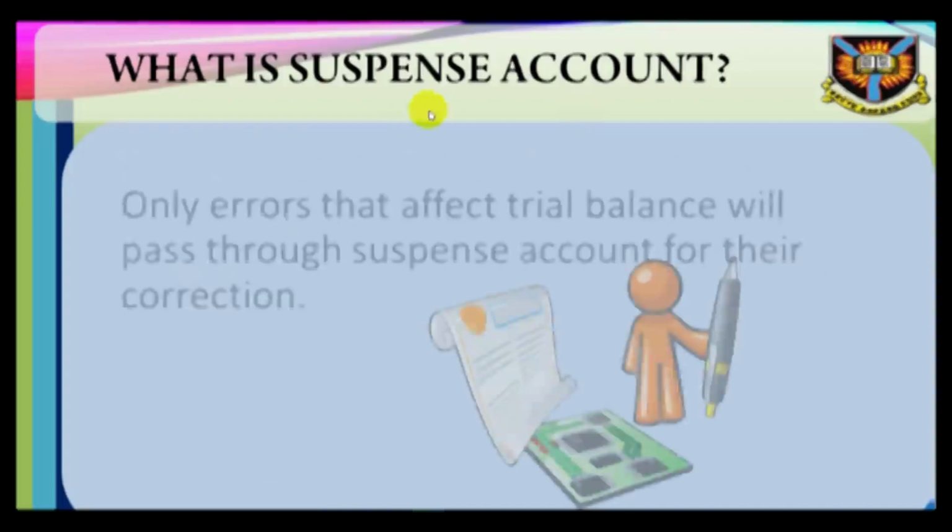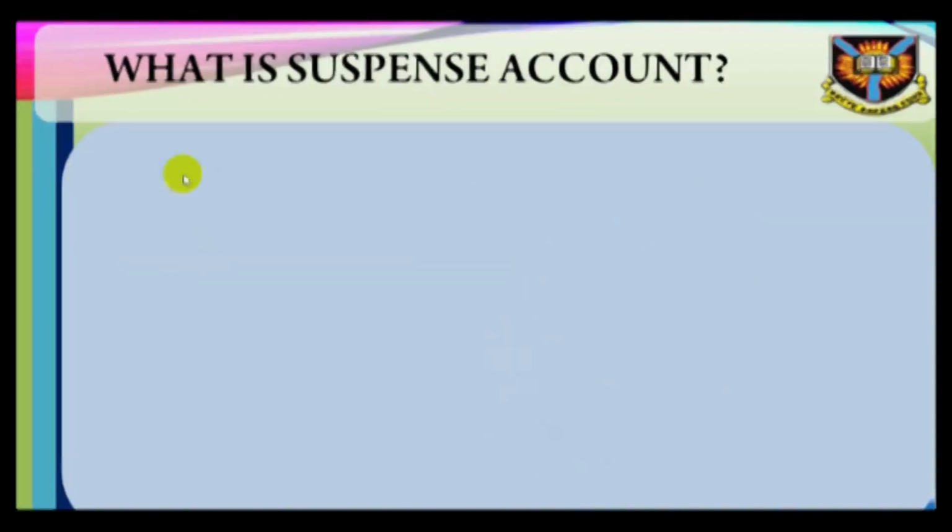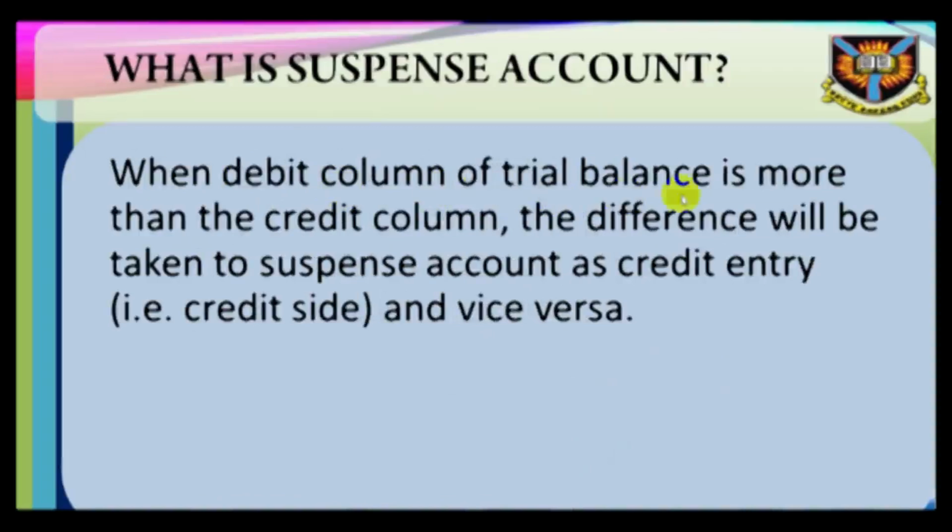Only errors that affect trial balance will pass through suspense account for their correction. When debit column of trial balance is more than the credit column, the difference will be taken to suspense account as credit entry and vice versa.